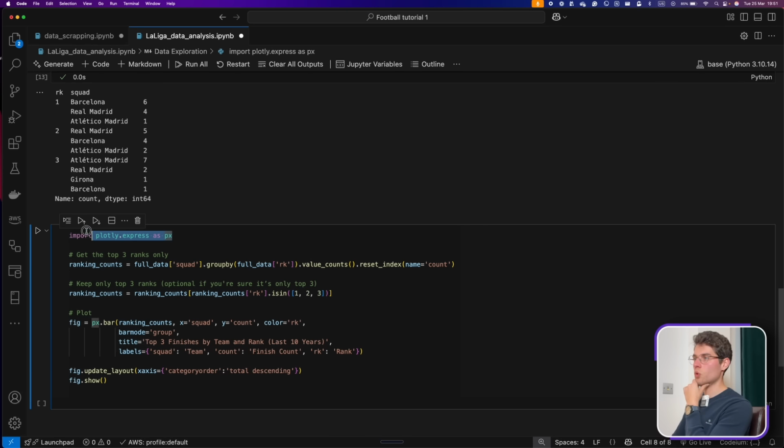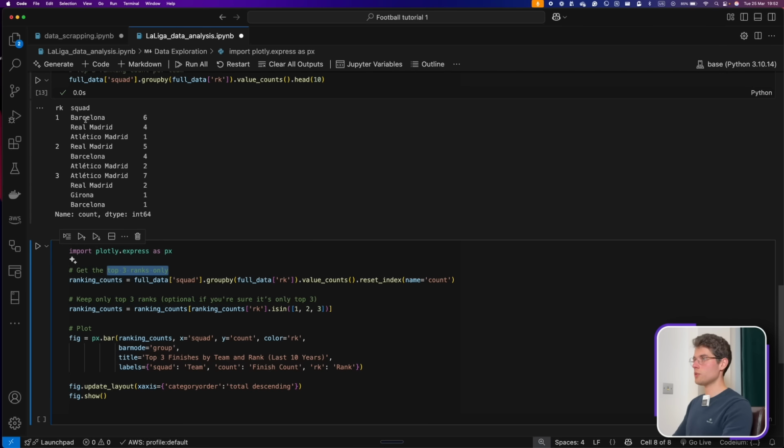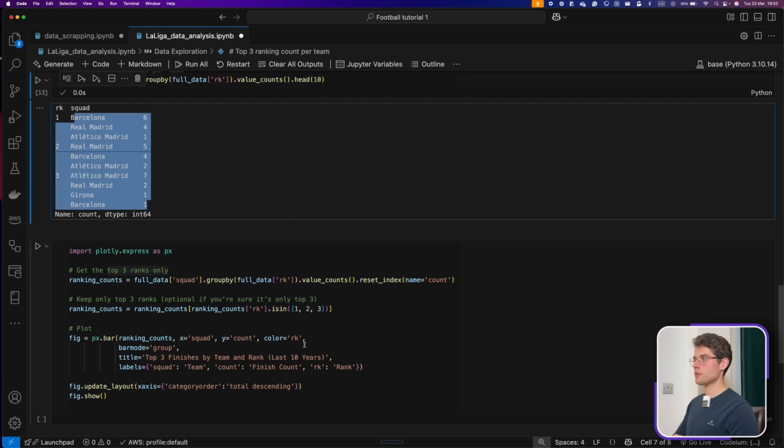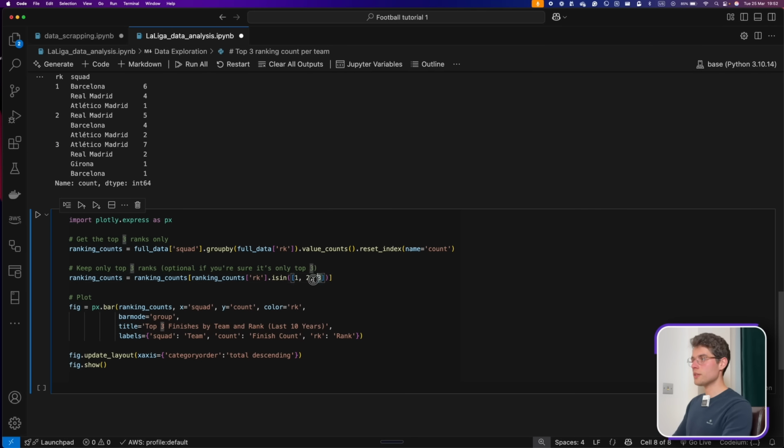and then you should be able to run it in here. So we just import it first, and then we're gonna look at the ranking of the top 3 that we just saw in here. So it's basically this that we're gonna visualize using Plotly. So we're gonna look at the squads based on the ranking, and here we just wanna see the ranking position number 1 and 2 and 3, exactly as we did in here.